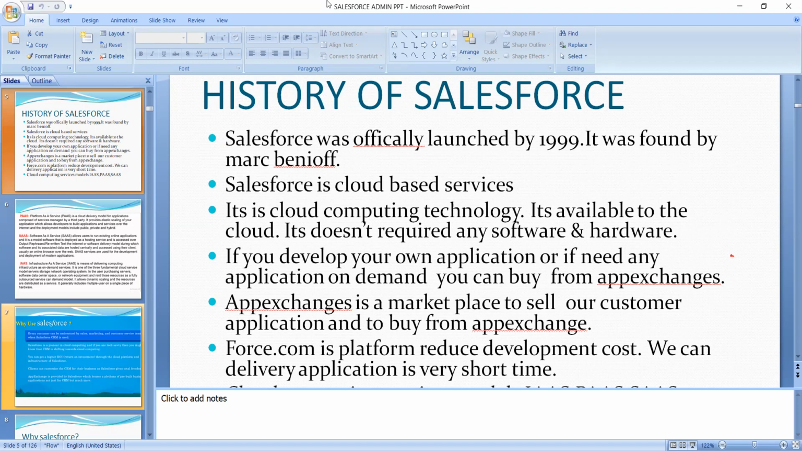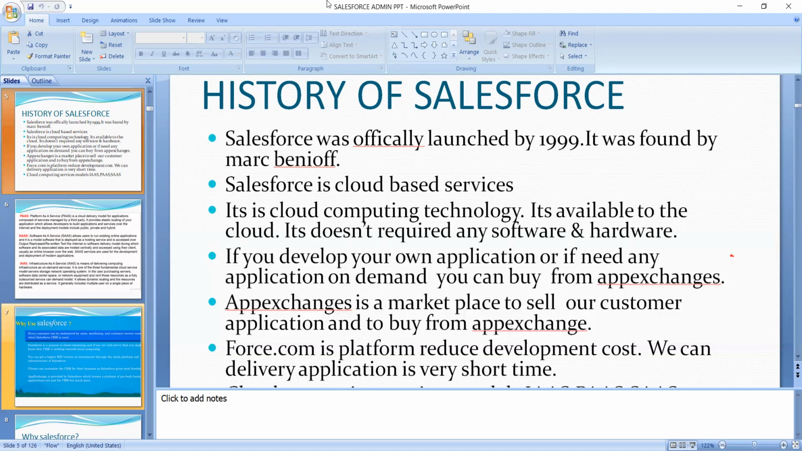Here we are developing the application. Whatever applications you want to develop, you can develop here. But if you need any applications on demand, you can buy from App Exchange. They already created those applications in that App Exchange, and you are buying them.